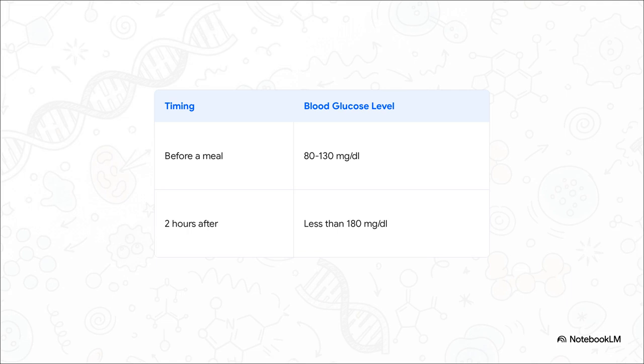Just look at these numbers. The endocrine system has to maintain blood glucose in a very narrow window of homeostasis. We're talking ideally between 80 and 130 milligrams per deciliter right before a meal and under 180 2 hours after eating. If the pathways fail to integrate properly, the patient rapidly slips into either tissue-damaging hyperglycemia or immediately life-threatening hypoglycemia.